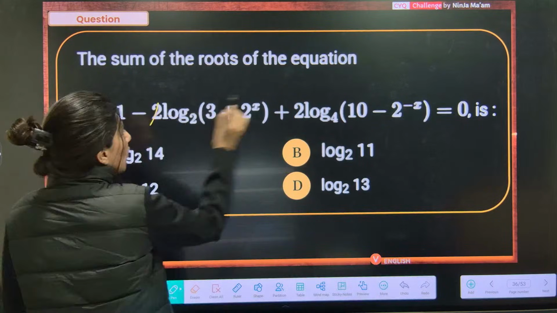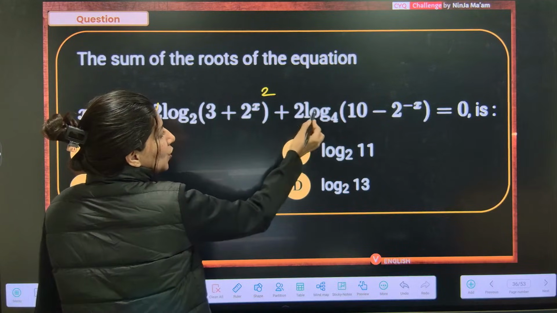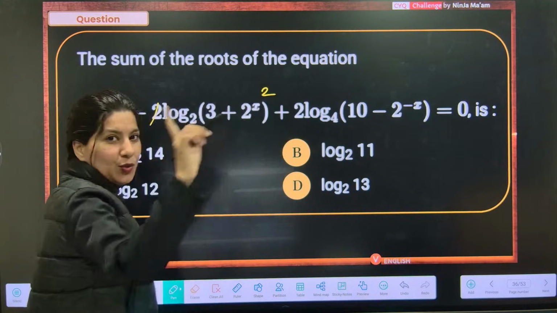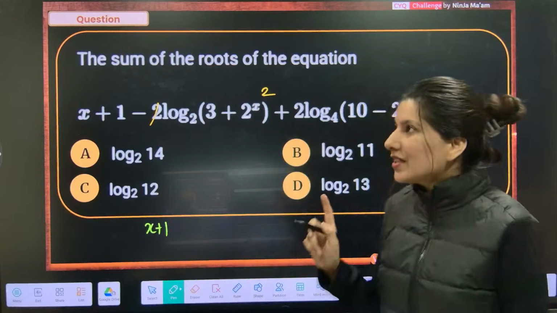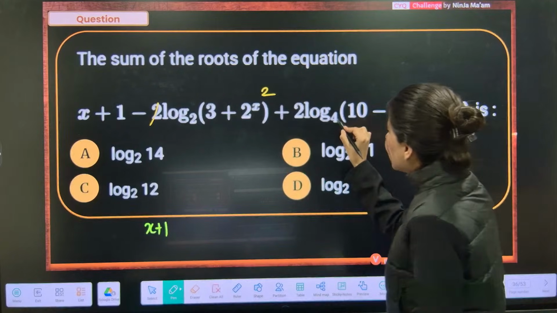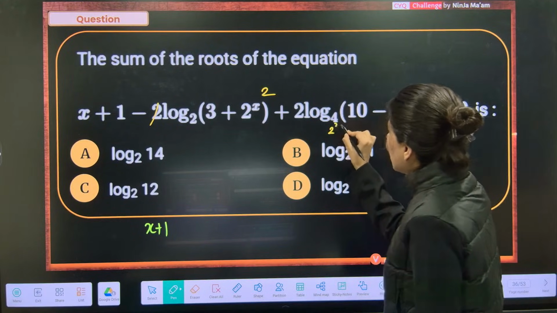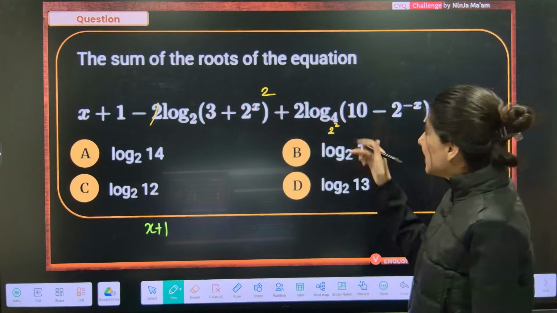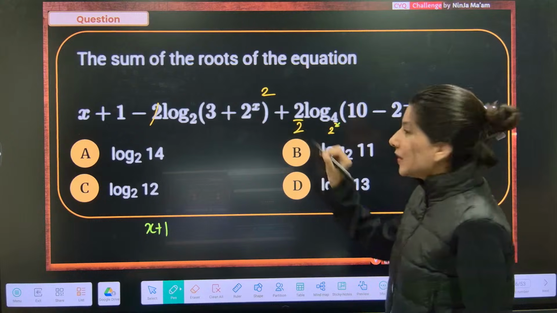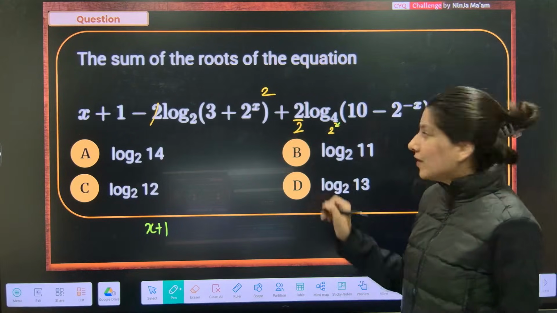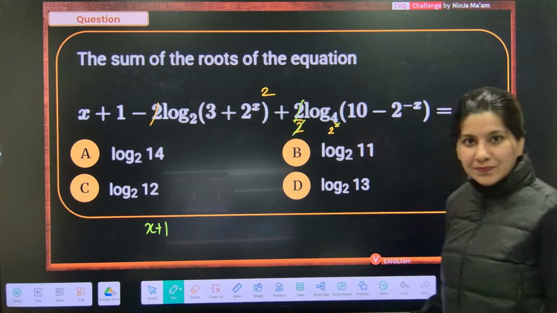This will go up, but you know what? 2 log 4. I told you that whenever the power is on the base, this 4 is 2 square. So whenever the power is on the base, now this power will come in front, but it will come after doing the reciprocal. So 2 cancels.